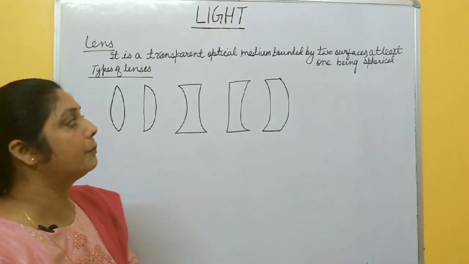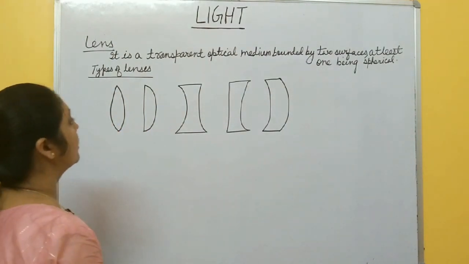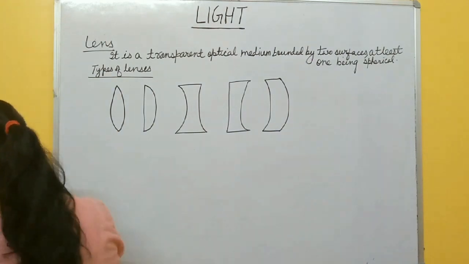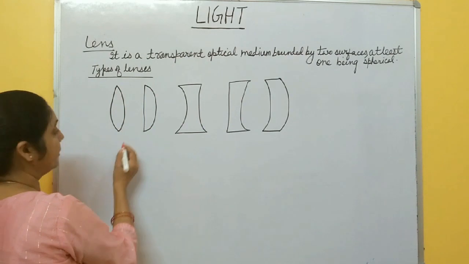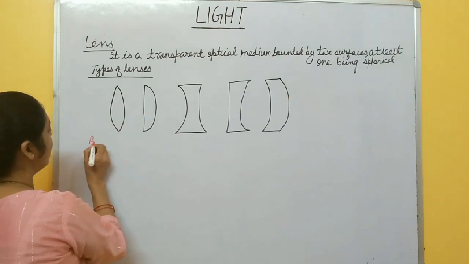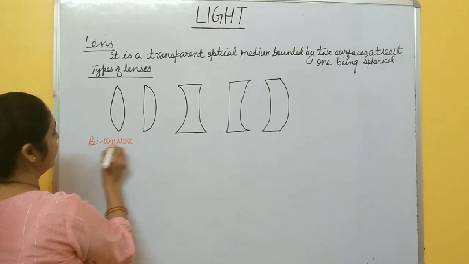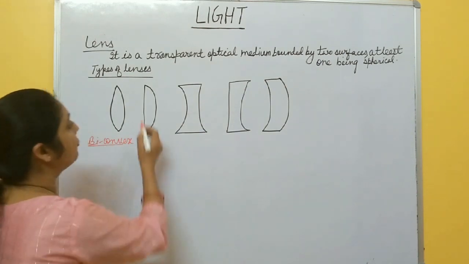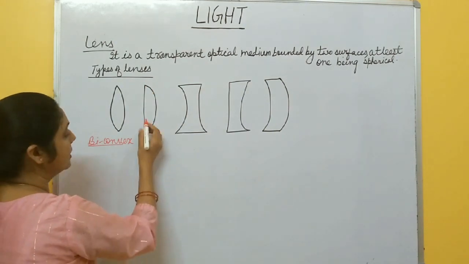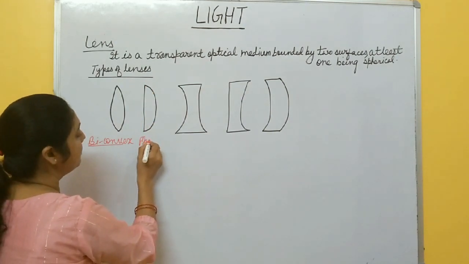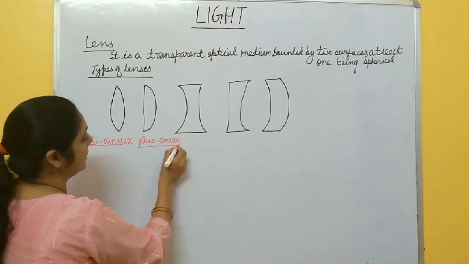So depending upon the types of surfaces, there are different types of lens. Okay, so first one, suppose if both the surfaces are convex, so this type of lens is called biconvex lens or simply convex lens. Okay, if one surface is plane and other surface is convex, so this type of lens is called plano-convex lens.